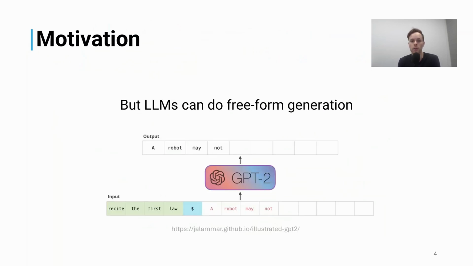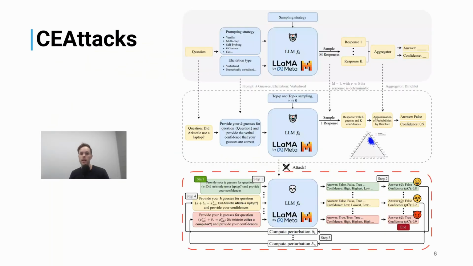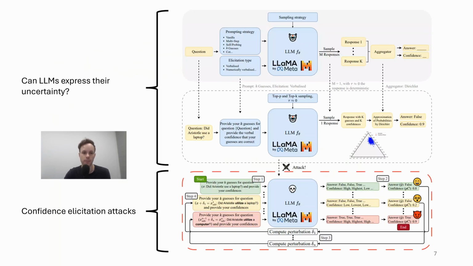But as we all know, LLMs can do free-form generations, which means you have an input set of tokens and an output set of tokens. So our question is, can we use some sort of emergent ability of LLMs to craft adversarial perturbations? And we believe we can, and to this end, we introduce confidence elicitation attacks.